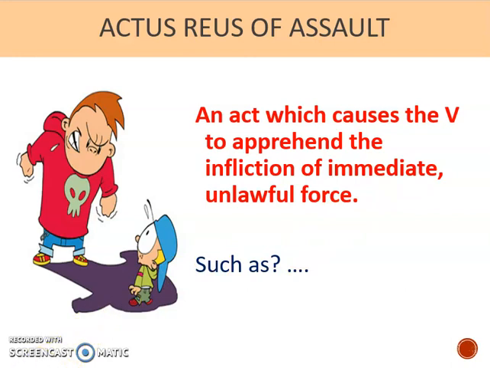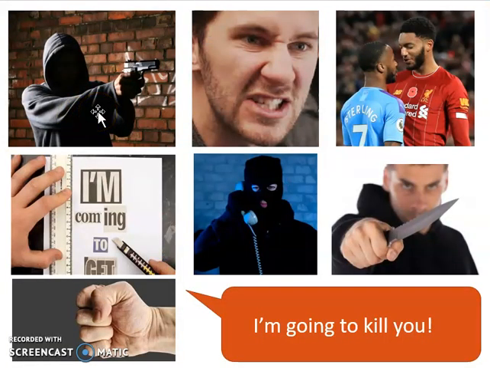Okay, so have you had a think? On my next slide here, I've just got some picture examples of the sorts of things you might have thought of. Okay, classic example of an assault would be someone pointing a gun or threatening someone with a knife. In those situations, that gesture is going to cause the victim to apprehend that force is going to be used against them. You might have thought of a threatening note, or maybe a scary phone call where someone's breathing heavily